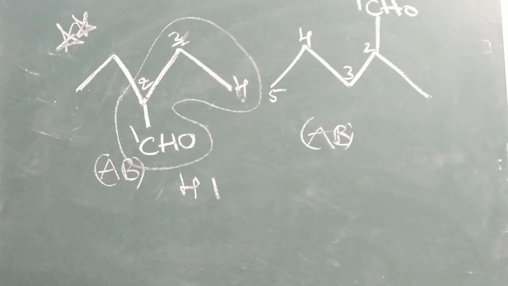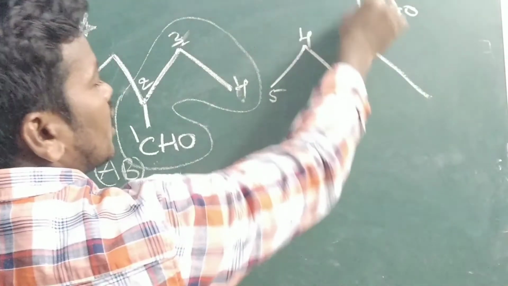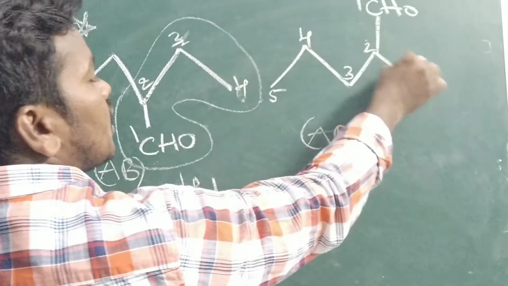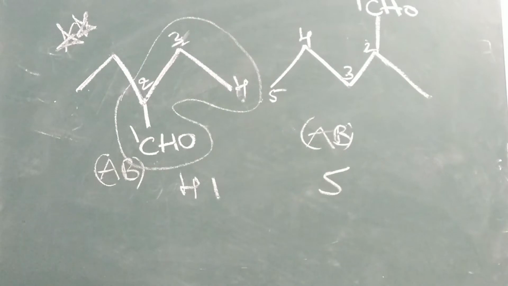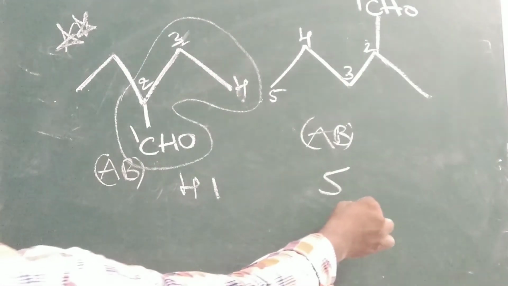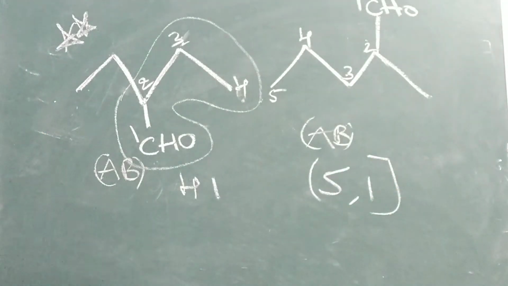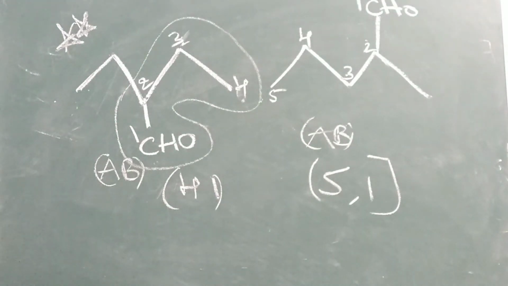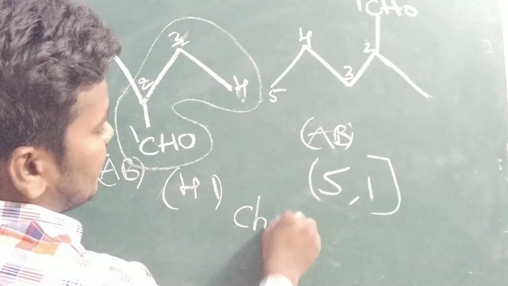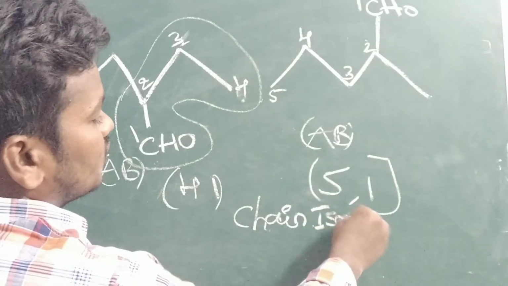So 1. So next one you can see 5 carbons. 1 2 3 4 5. Again this is the 1 carbon. So here you can see that one, like this you can identify. So 5 and 1. So A, B values are different. Whenever you see the difference, this is called chain isomers. This is called chain isomers.